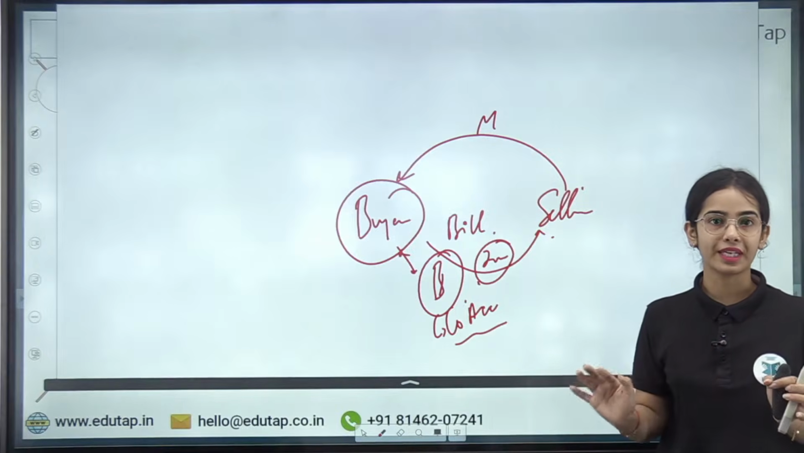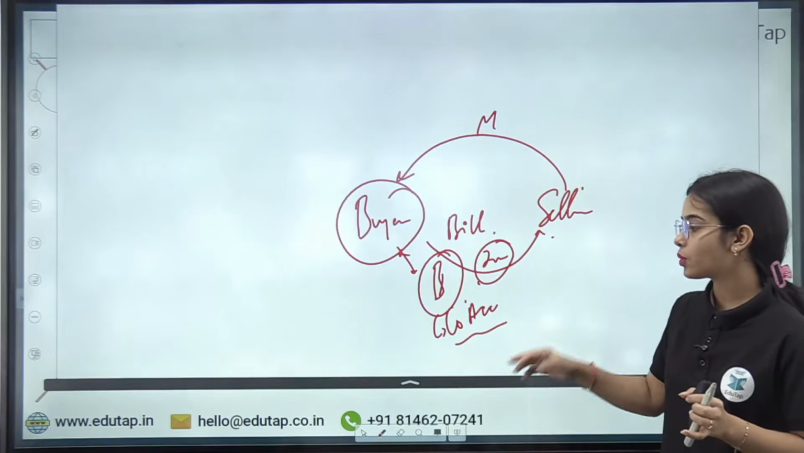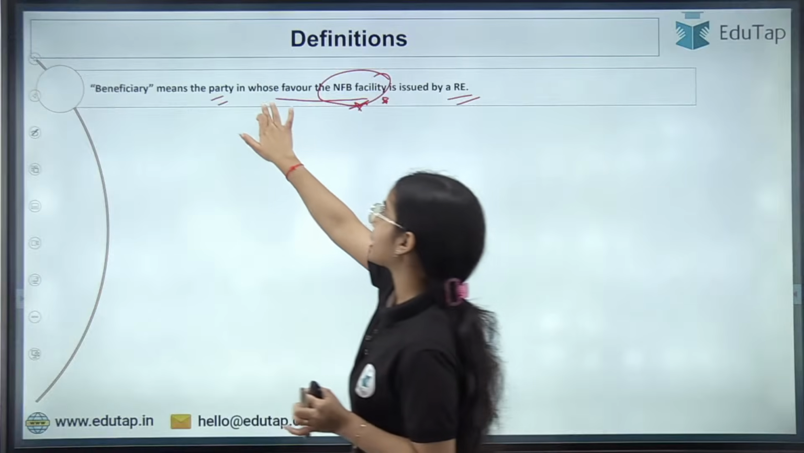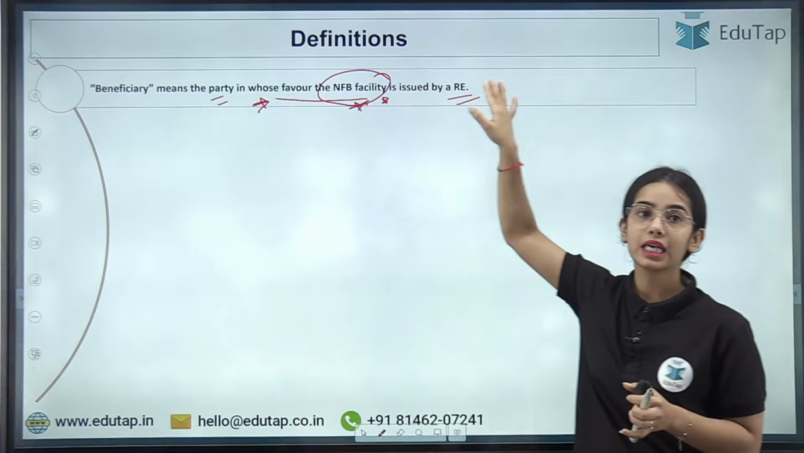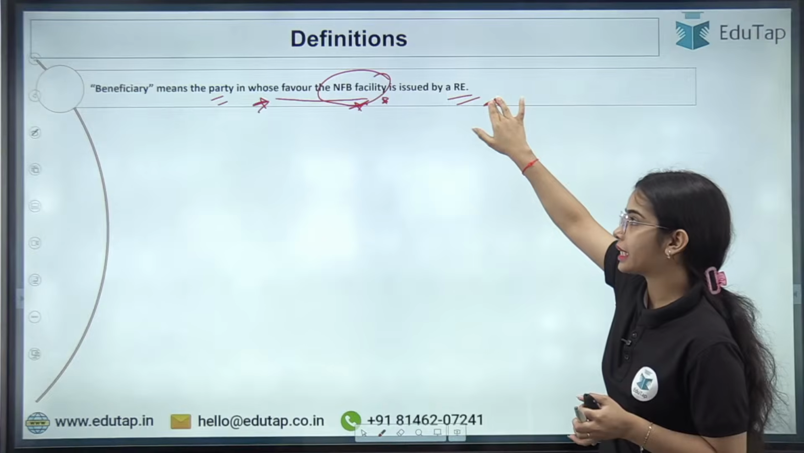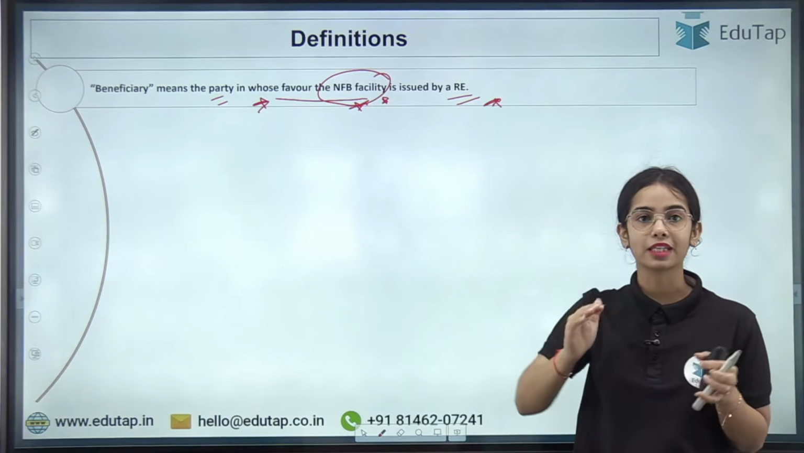The seller does not have to worry about the money. Okay, so the beneficiary means the party in whose favor the facility is issued by the regulated entities, so that the beneficiary can get the funds at last.